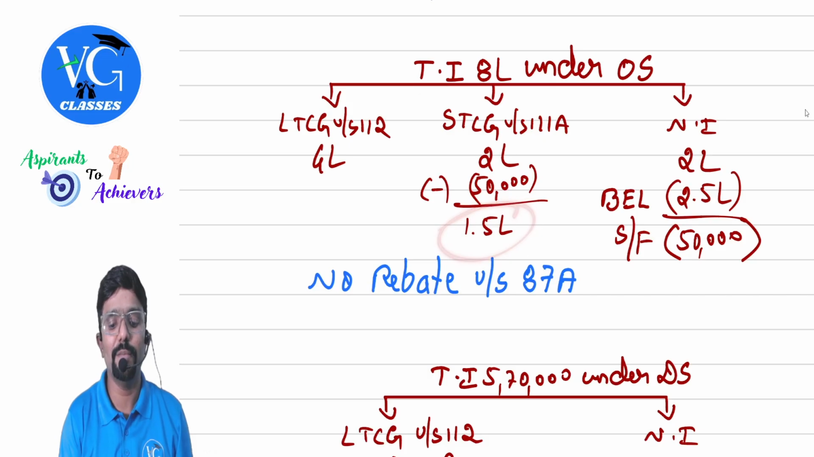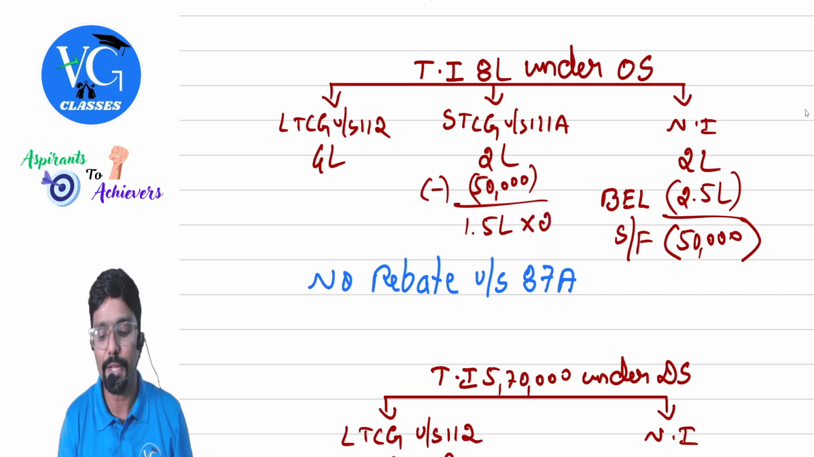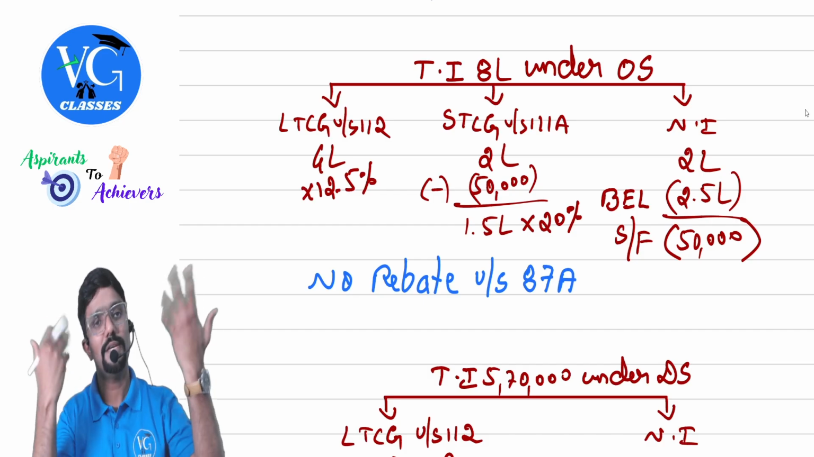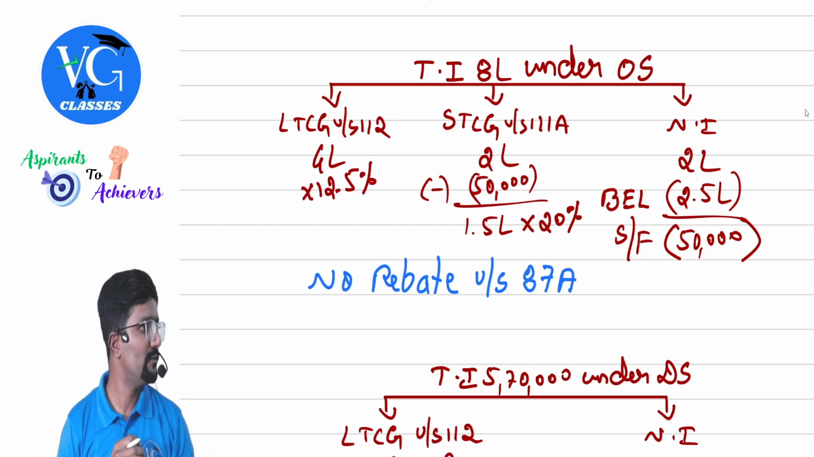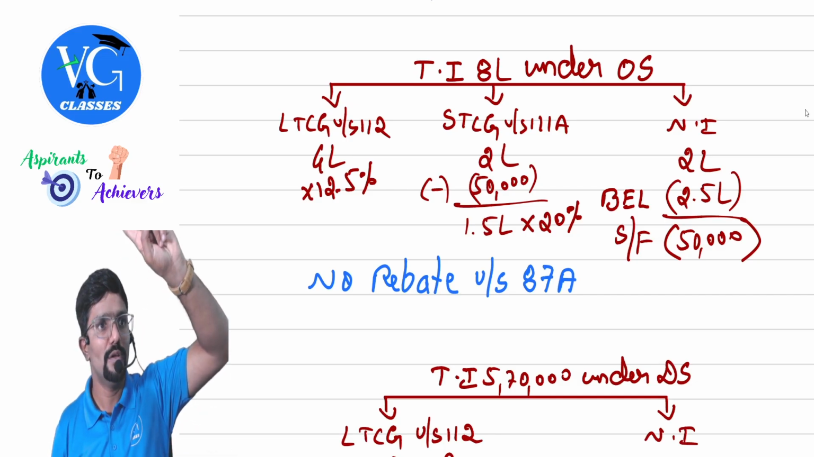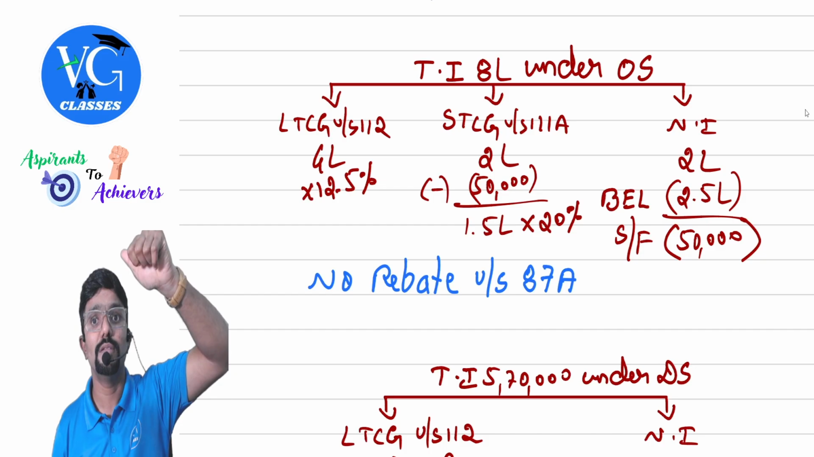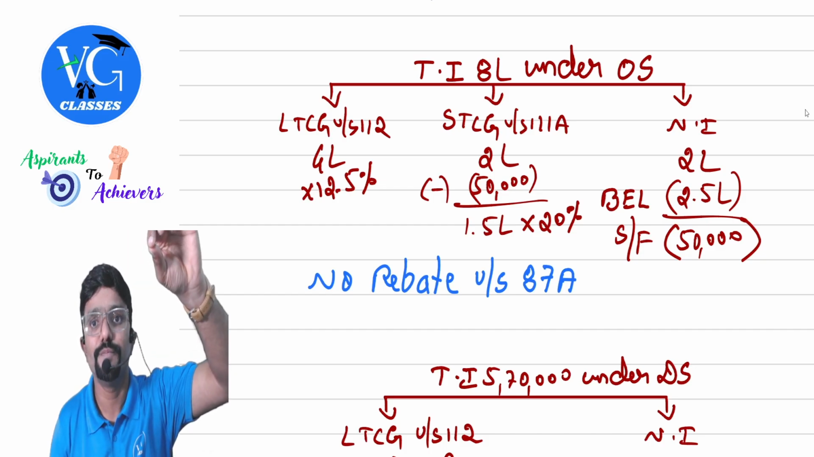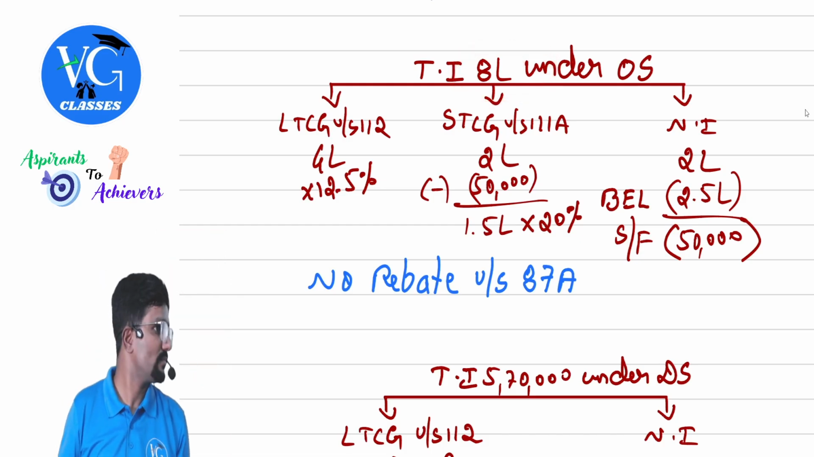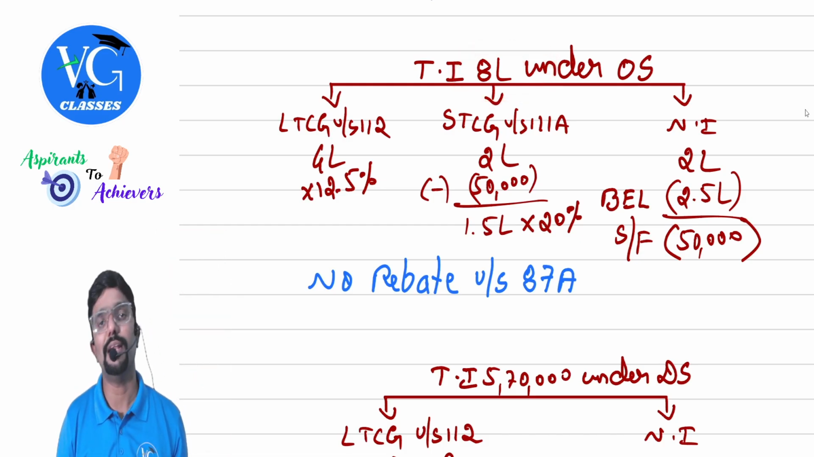Remaining 1.5 lakh will be taxable at what rate, people? 20%. And this will be taxable at what rate? 12.5%. Plus 4% cess, pay the tax. Hope you understood. No rebate here. Rebate is not available. Why, Darshan, why is rebate not available? Because the total income is more than 5 lakh.